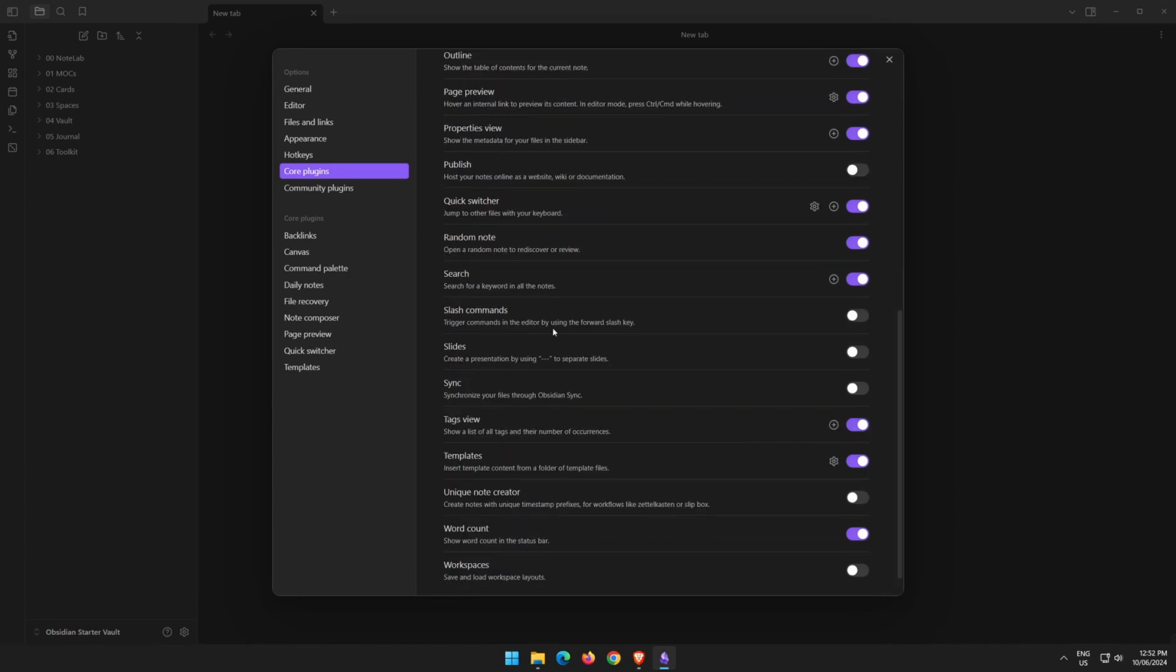/commands. Trigger commands in the editor by using the / key. This is really handy to have, and I recommend turning that on. You can create slides by entering 3 little dashes within your markdown.